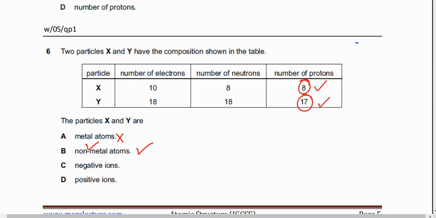Sir, they are negative ions. Take the negative ions because this has 8 protons and it's supposed to have 8 electrons, but it instead has 10 electrons. So that means there are 2 electrons extra. That means the charge is -2. Yes, sir. And similarly, this one has 17 protons, but it should have 17 electrons if it was neutral. But it has 18 electrons. So that means it has gained 1 electron, so the charge is -1. So both of them are negative ions. Option number B is partially correct, not fully correct. I mean, if it was written that they were non-metal ions, then it would have been correct.